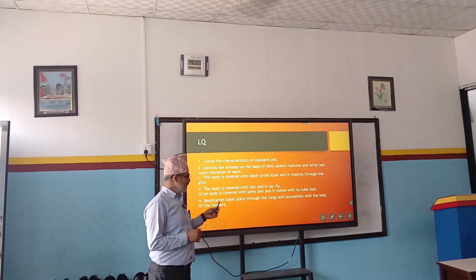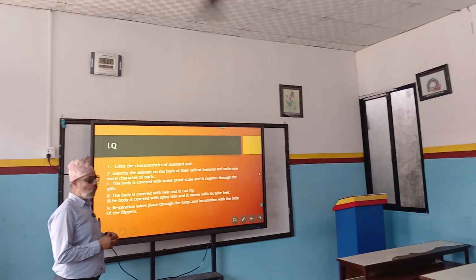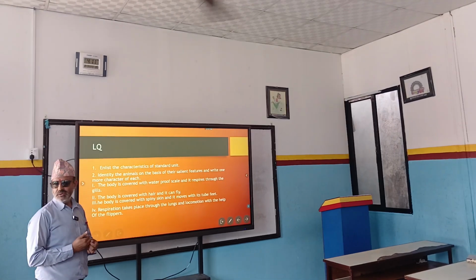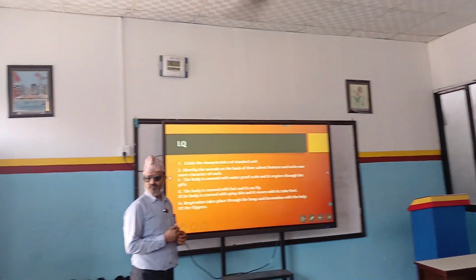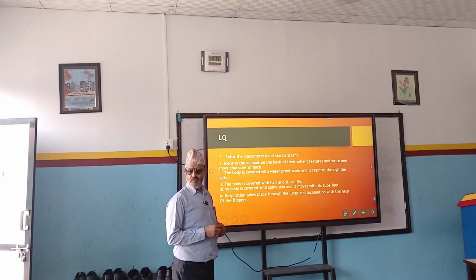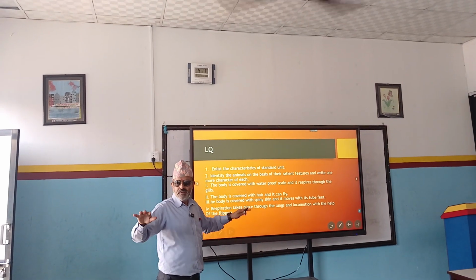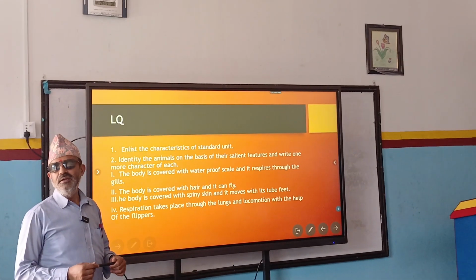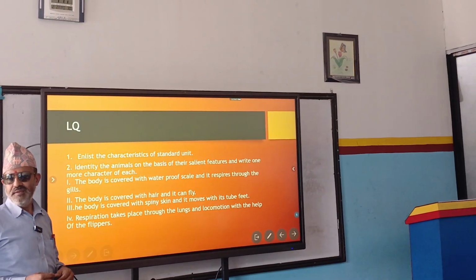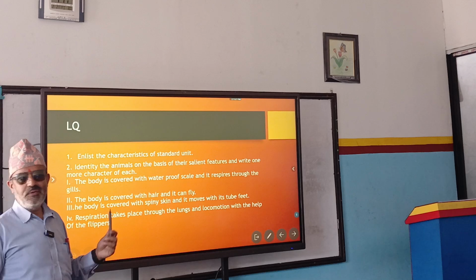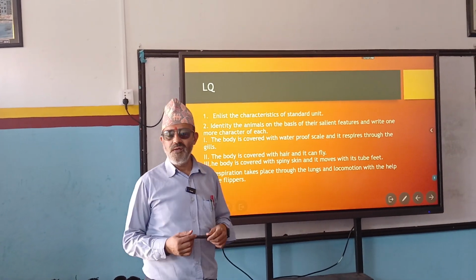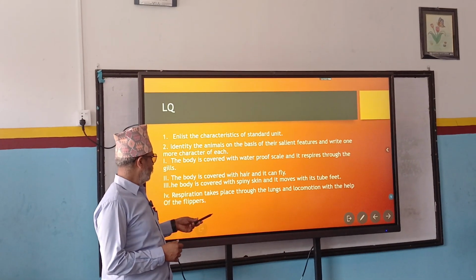Number 4. Respiration takes place through the lungs and locomotion with the help of the flippers. Flippers are present in whale. Then what is the name of the animal? Whale. What is one characteristic?